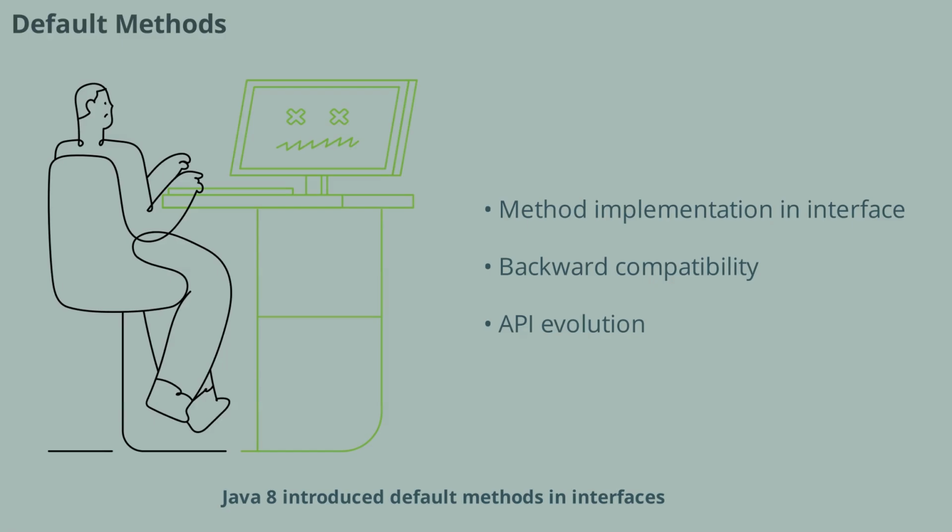Java 8 introduced default methods in interfaces, allowing you to provide method implementations directly in the interface. This feature enables backward compatibility and allows interfaces to evolve without breaking existing code. Default methods are commonly used in API design and are a frequent topic in interviews. Understanding how to use and override default methods is essential for modern Java development.